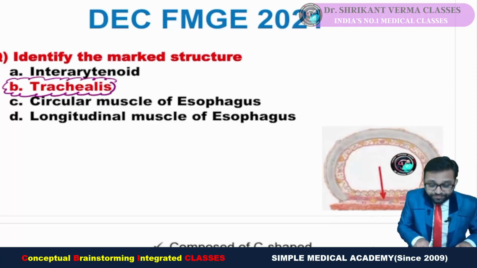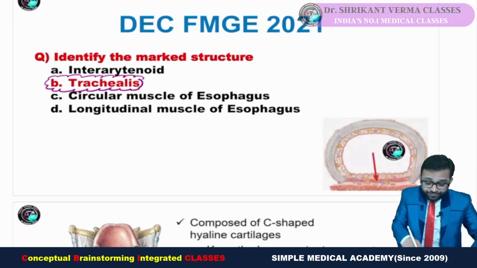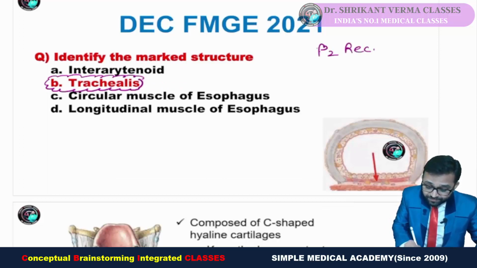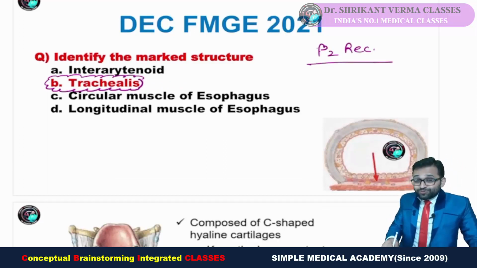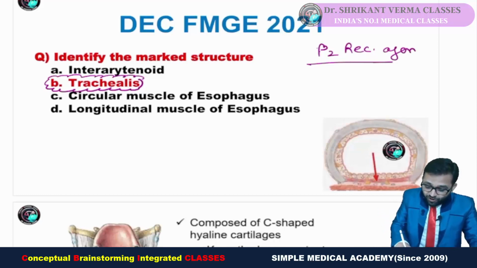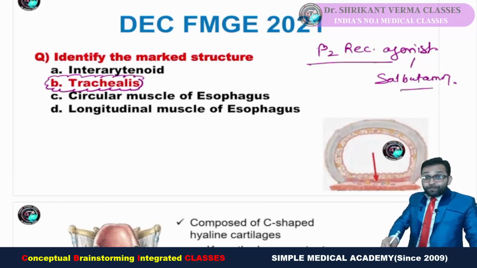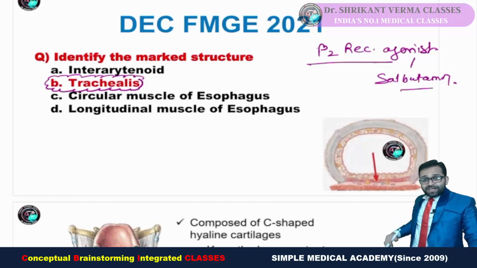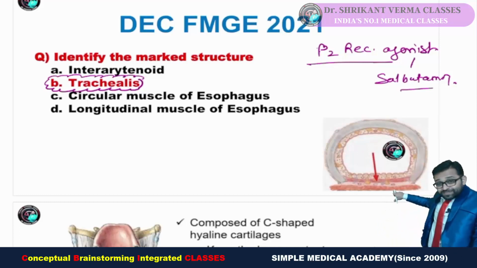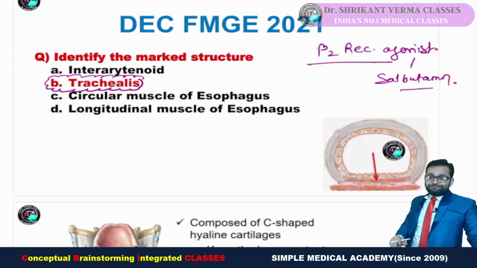Why is this important? Integrating with pharmacology, you know the beta 2 receptor agonists, salbutamol, always we read, salbutamol, bambuterol, formoterol. These are all beta 2 agonists, used in asthma. Pharmacology integration: where these all are acting, they are acting over this muscle, they will not act over the cartilage. Yes, beta 2 agonists relax this smooth muscle, the trachealis. So breathing is possible properly even in case of asthma.